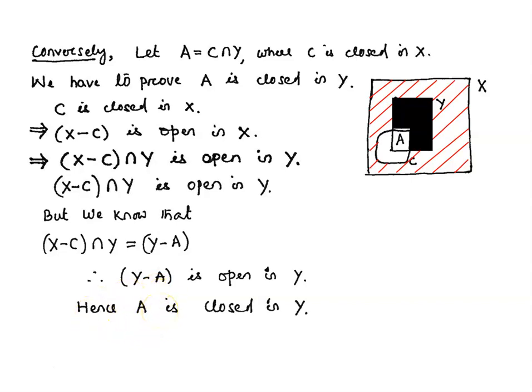So A is closed in Y. This completes the proof of the theorem.